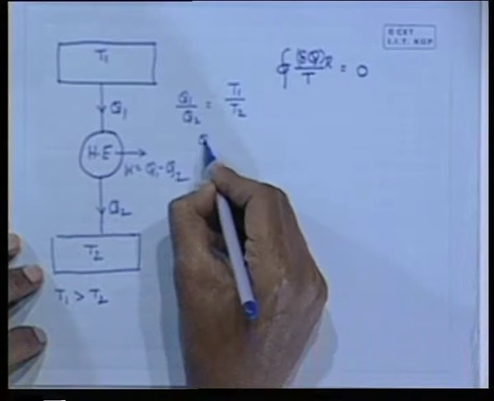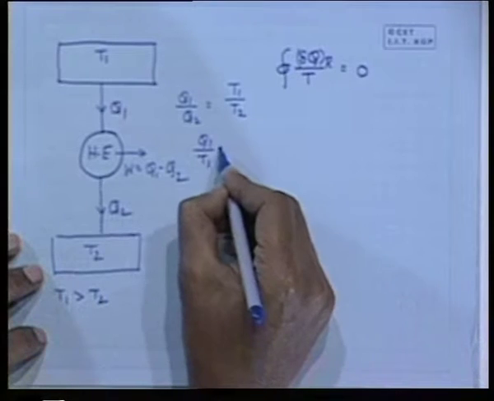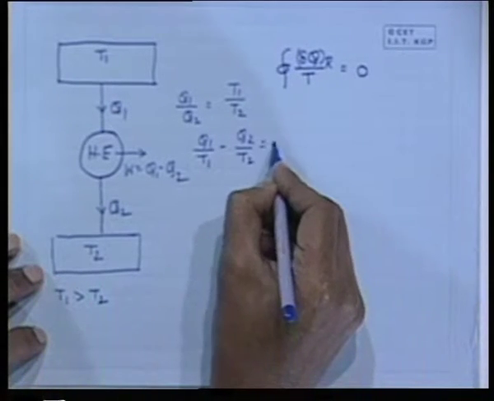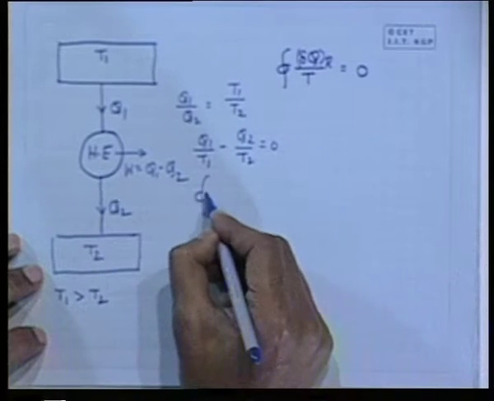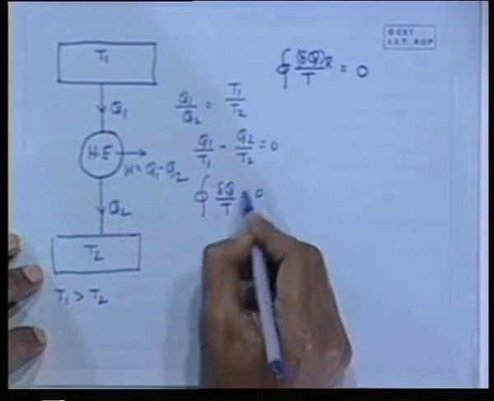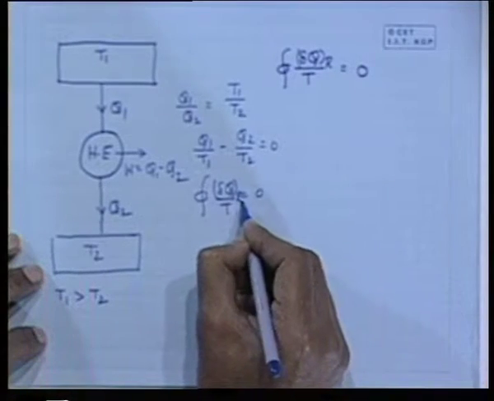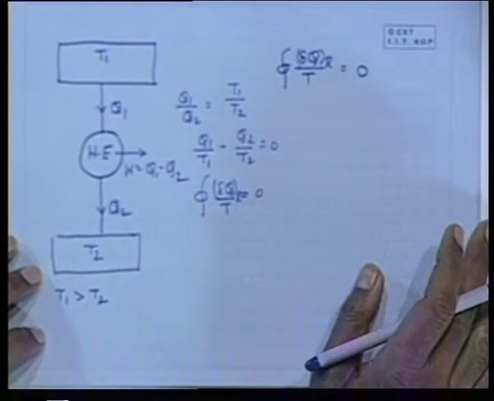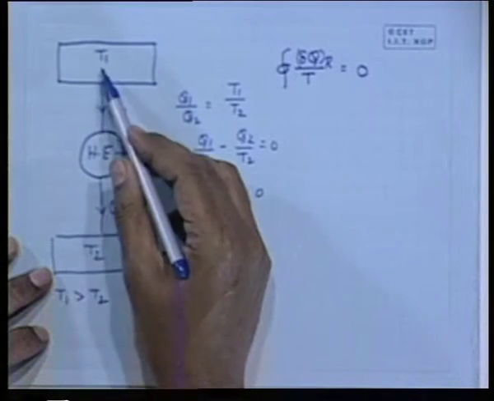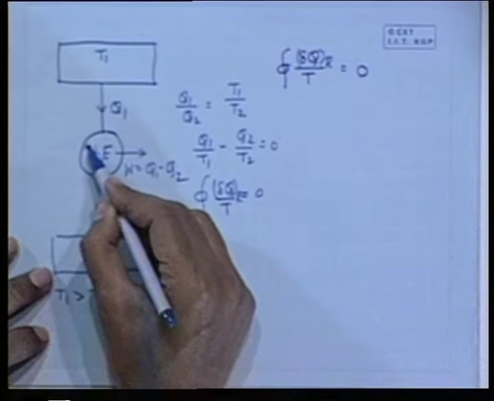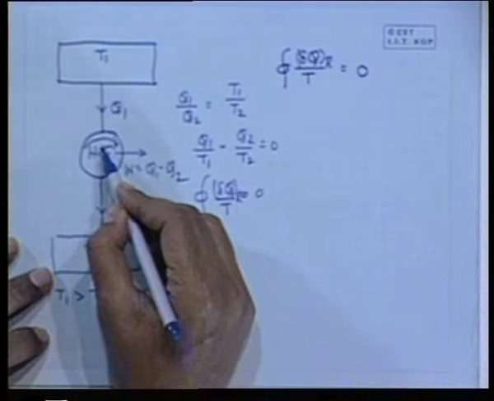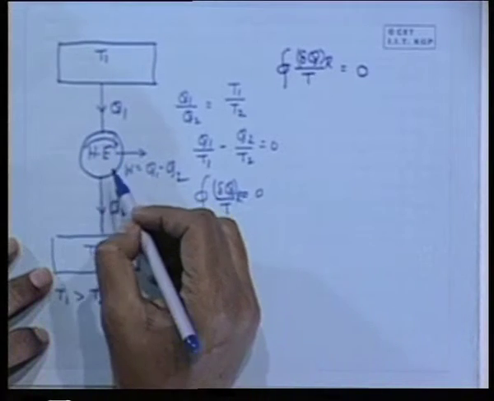So Q1 by T1 minus Q2 by T2 is zero, which gives this algebraic sum or cyclic integral, del Q by T, equal to 0, provided this is a reversible cycle. This we proved. In this engine the heat is added at a constant temperature, that means the system undergoes a reversible isothermal process of heat addition.